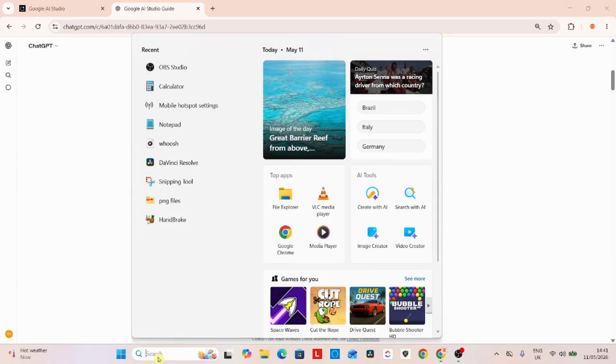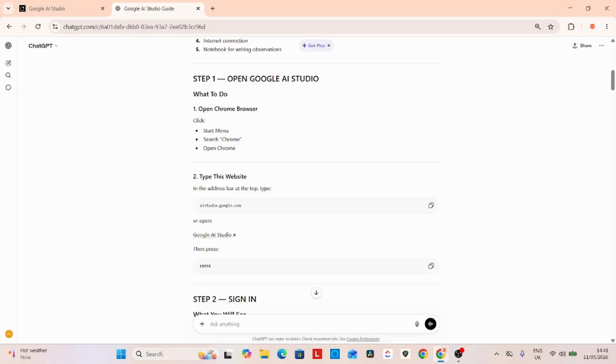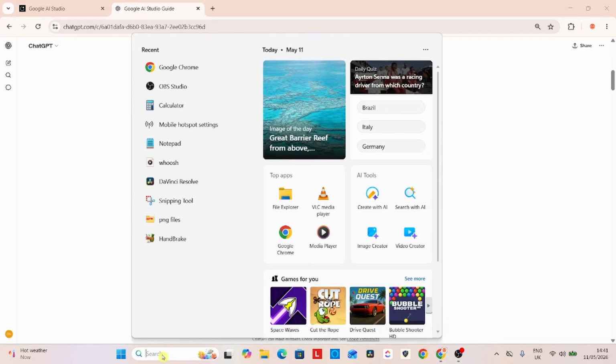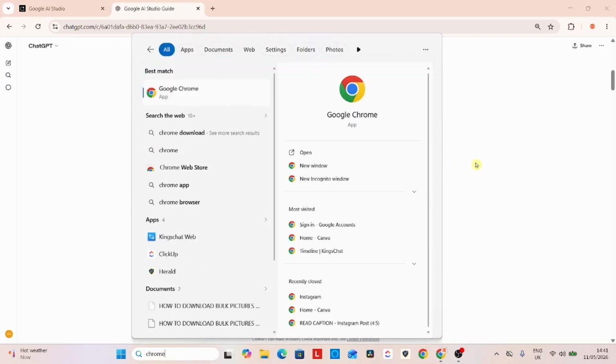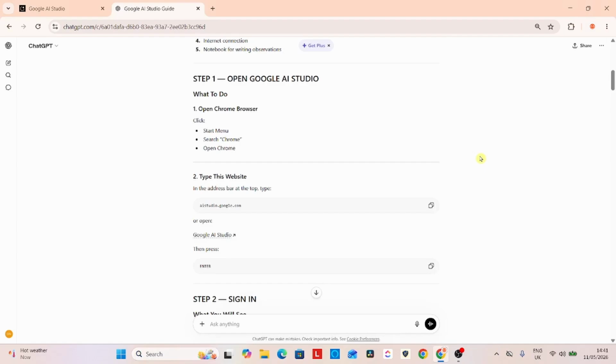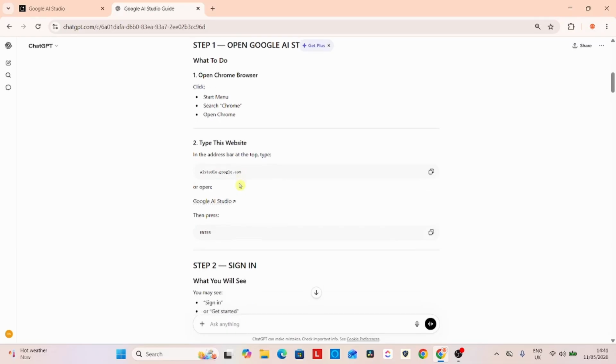If you don't have Chrome, download Chrome. So you search, you say Chrome, and click on Chrome. I'm already there, so I don't need to click on Chrome. You know that we told ChatGPT to explain to us like we have never ever seen Google AI Studio before. That's why it's taking us through this process of start, search Chrome and stuff like that.